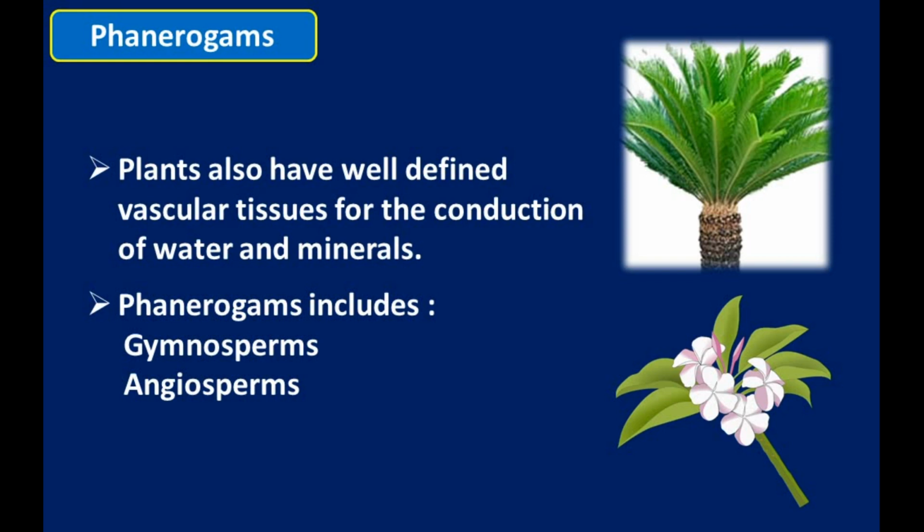So, phanerogams have a well-defined body and well-defined vascular tissues, and they bear seeds. Seeds store food material, and this food is useful for the initial growth of the embryo. Now, let's see what the gymnosperms are.